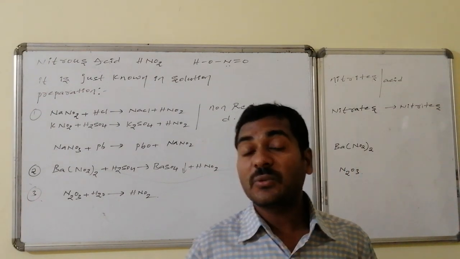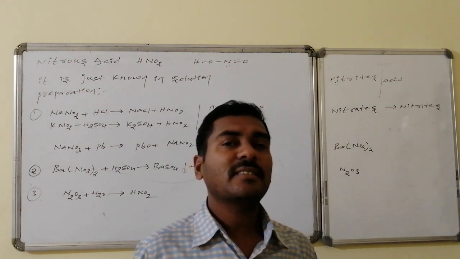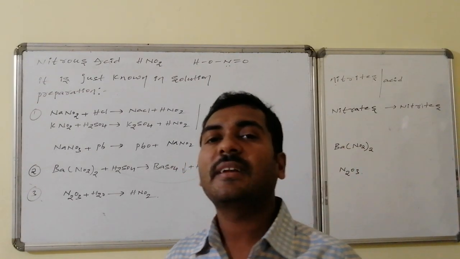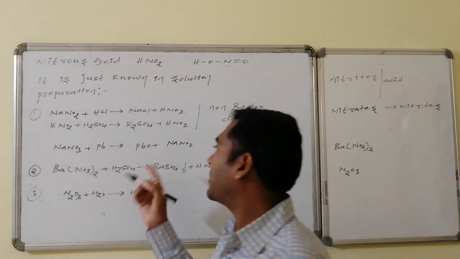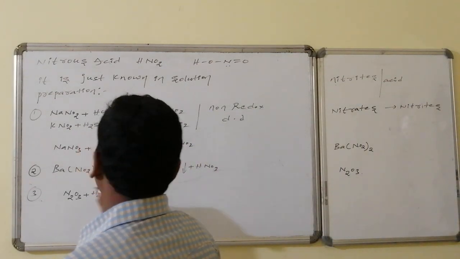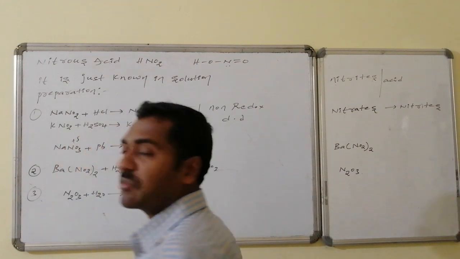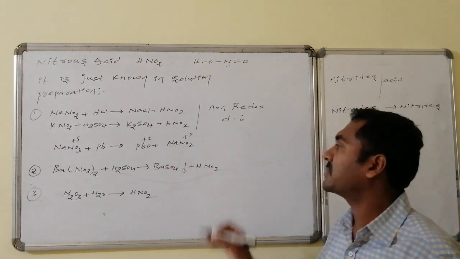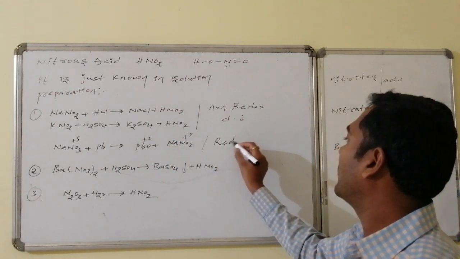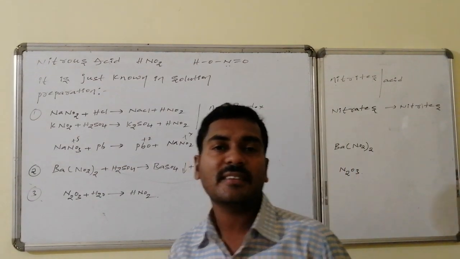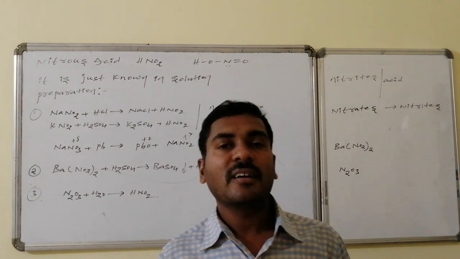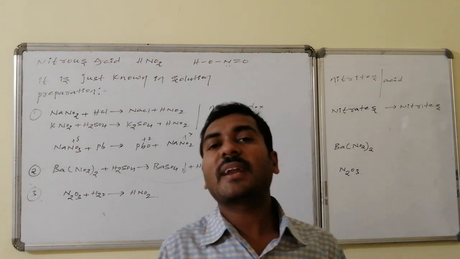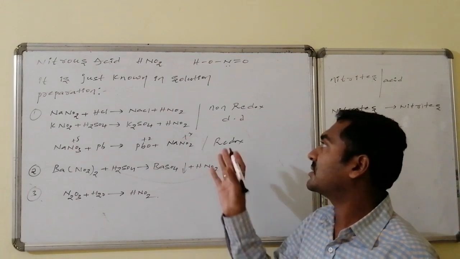Basically, nitrates are present in exclusive amounts in nature. Nitrates on reduction are converted to nitrites. Nitrates on reaction with lead-like substances are converted to lead oxide. Lead undergoes oxidation, whereas the nitrogen of nitrate, in the +5 oxidation state, undergoes reduction. This reaction is an example of a redox reaction. Thus, nitrates on reaction with metals like lead are converted to lead oxide followed by nitrites. These nitrites on reaction with mineral acids are converted to nitrous acid, that is, HNO2 is obtained.